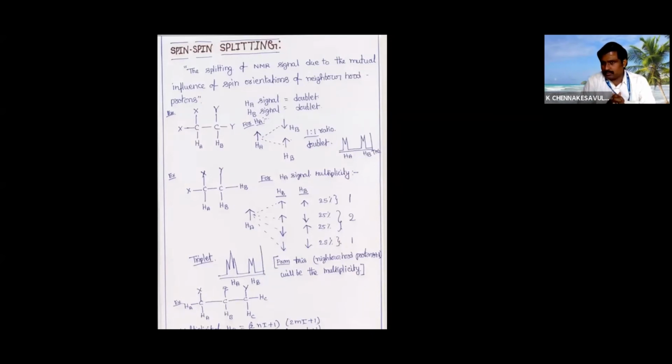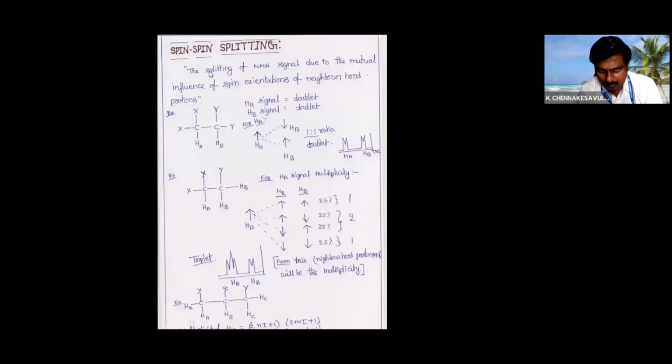reference one. Okay. You see clearly here HA and HB, two types of protons are there. HA will give a doublet and HB will give a doublet, because HA will have two orientations, ground level and higher level. This HB will interact in two ways. That's why we are getting a doublet for this. Similarly, in reverse, HB will get a doublet.